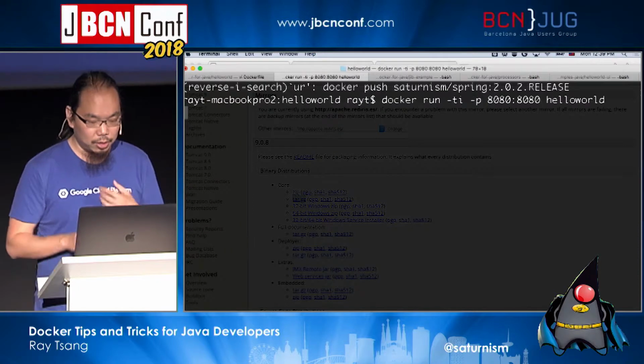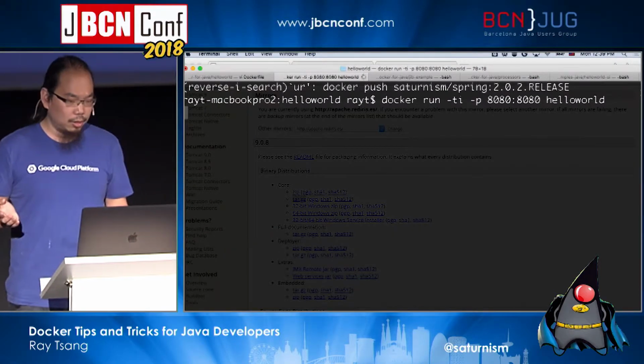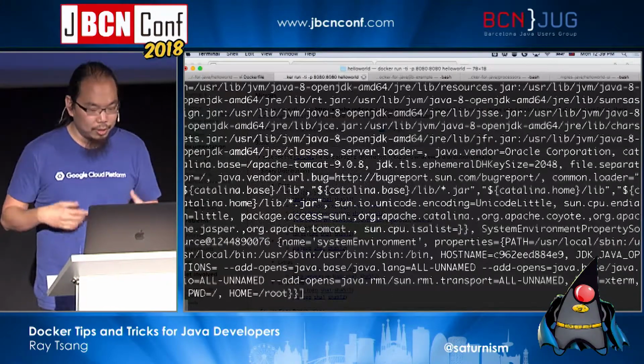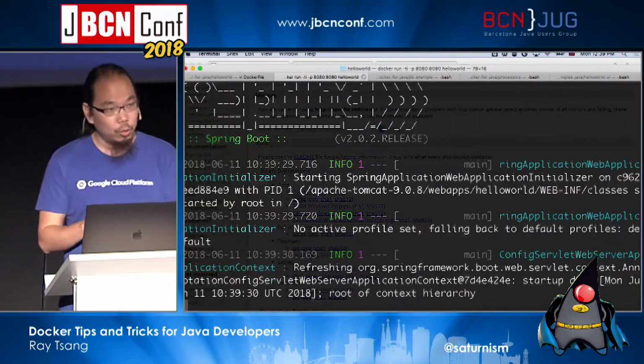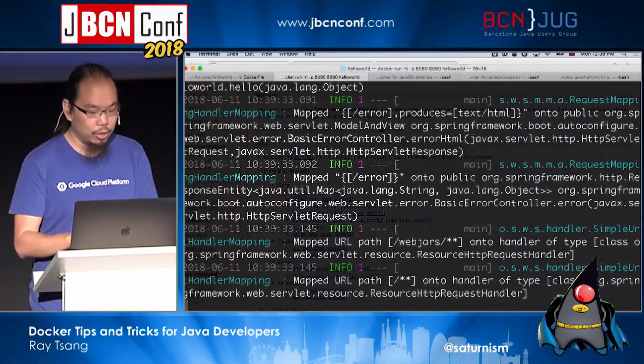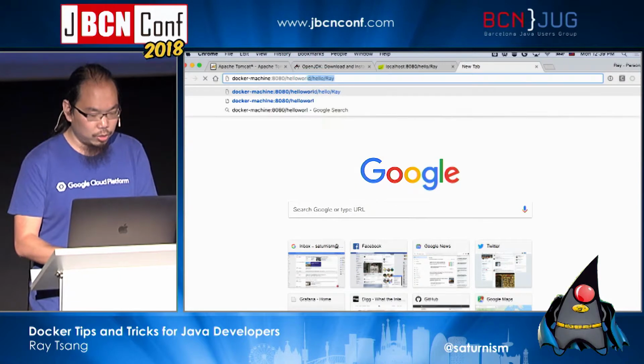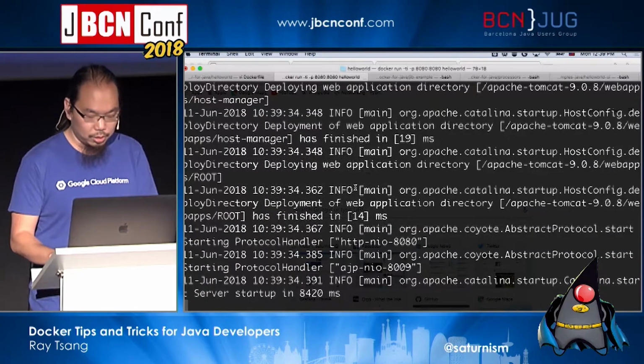So I'm going to say docker run. And hopefully it's catalina.sh run. Oh, yeah, it is. Okay, very good. And it should be binding to port 8080 and deploying to the context path of hello world. And let me go ahead and see this thing running, hopefully. Hello world. Oh, I have this cached here, right?